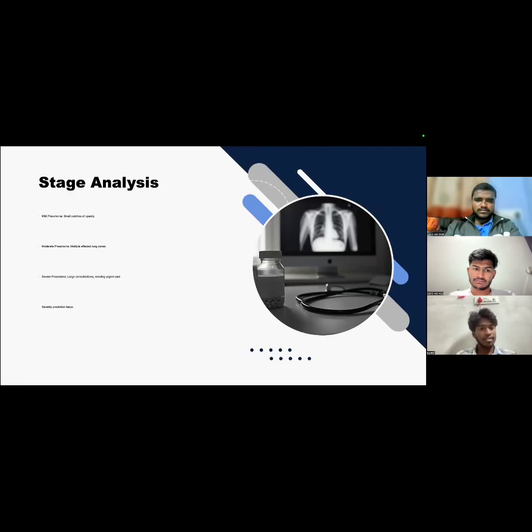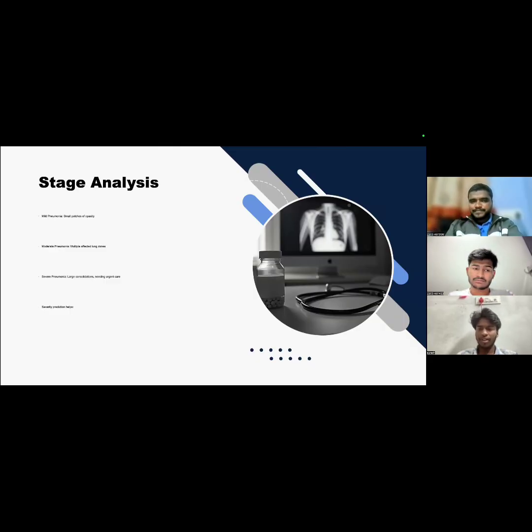And the stage analysis: there are different stages of pneumonia. Mild pneumonia, with small patches of opacity, is a starting stage where it can be cured with regular medicine and a few weeks of doctor consultation. Next, moderate pneumonia, with multiple affected areas of the lungs. You might feel it, but it's fine even now.